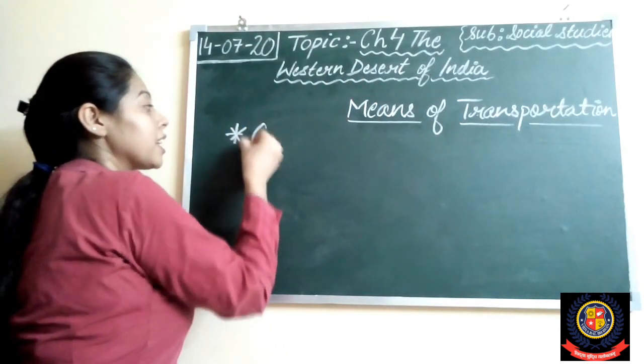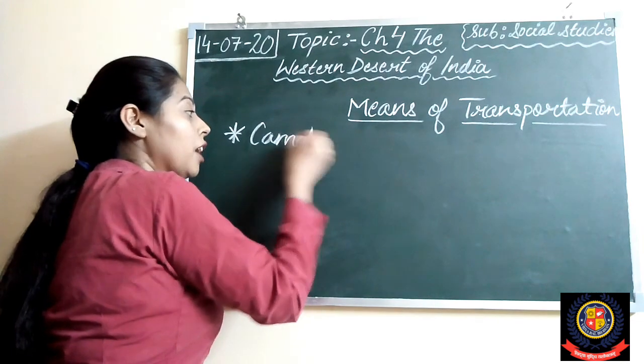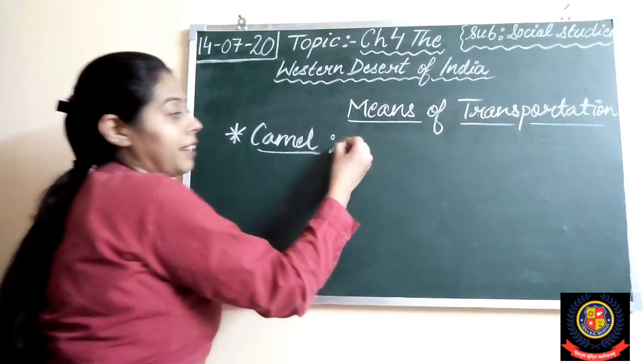Camel is the chief means of transportation in desert.